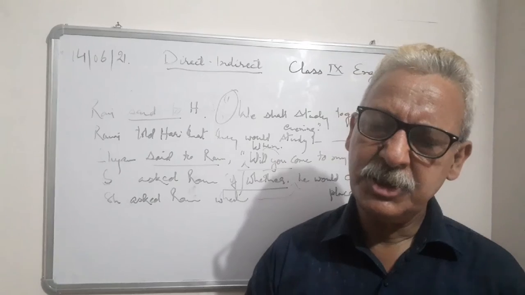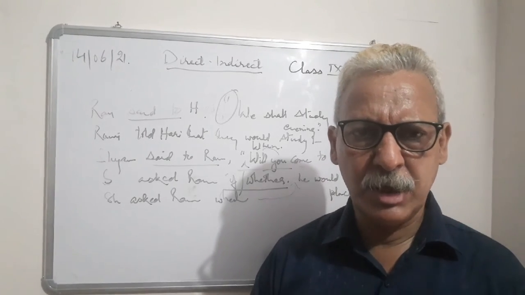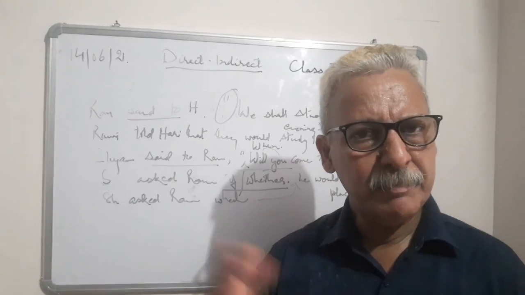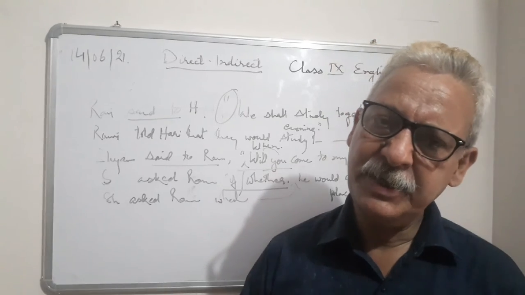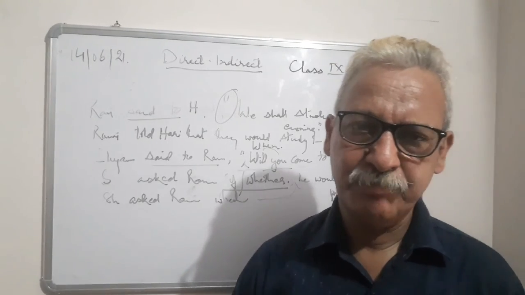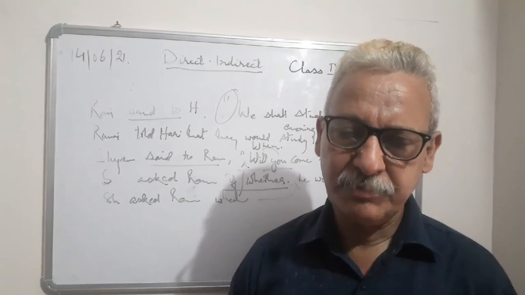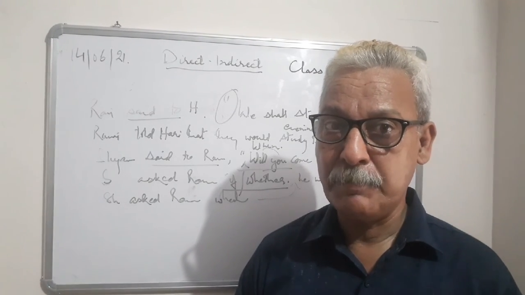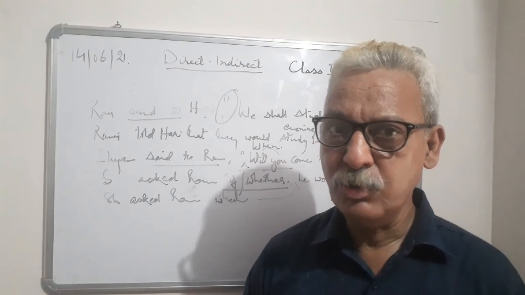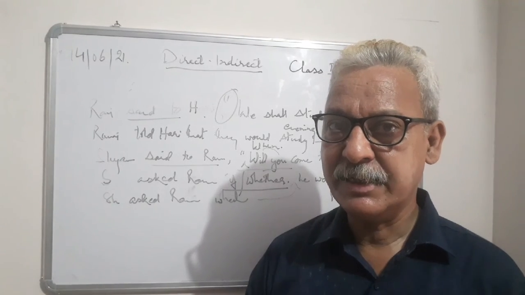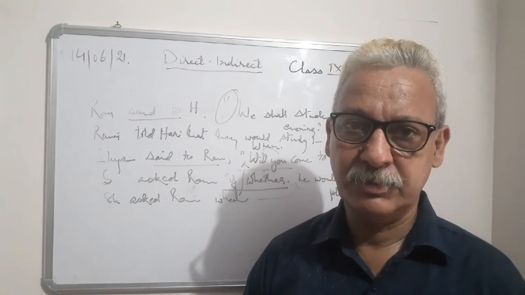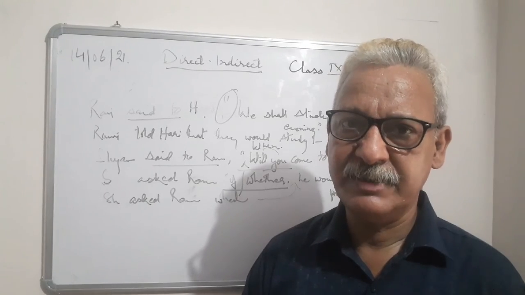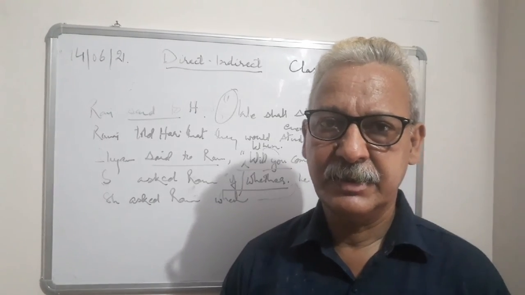Or the teacher prayed to God that he might bless him, or prayed to God to bless him, like this also. Because friends, it is the sense that is of utmost importance rather than the rule itself, because the practical situation is also taken into account. I hope you could understand this direct and indirect. Thank you so very much.